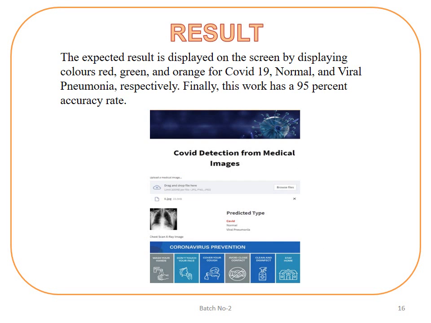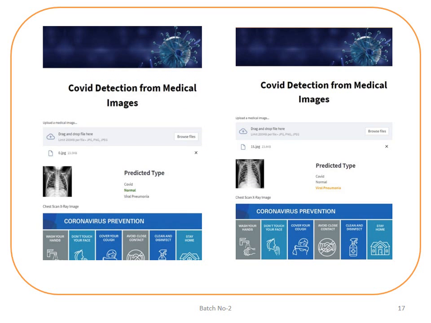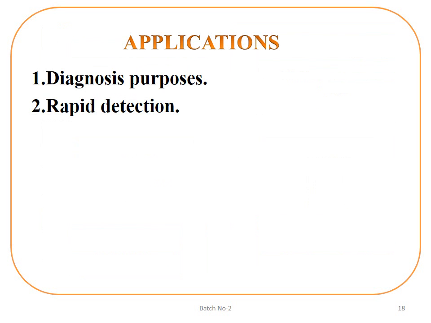The expected result is displayed on the screen by showing the colors red, green and orange for COVID-19, normal and viral pneumonia respectively. Based on the hazard level, these colors are given. With the help of the classifier, these results are displayed. And with this, our work has achieved a 95% accuracy rate, with detection of COVID-19, detection of normal X-ray images, and finally detection of viral pneumonia. The applications of this project are mainly for diagnosis purposes, and also, as I said earlier, for rapid detection and early diagnosis.